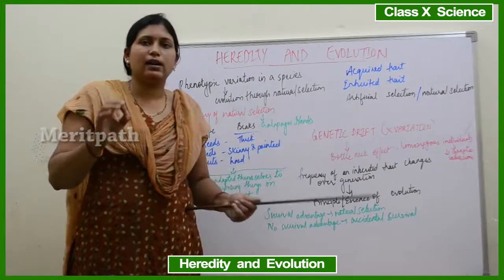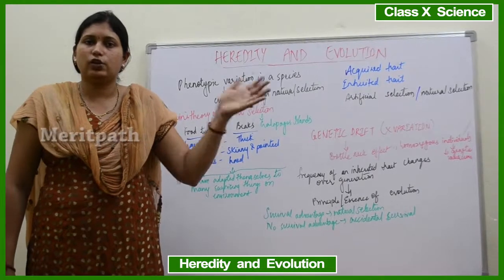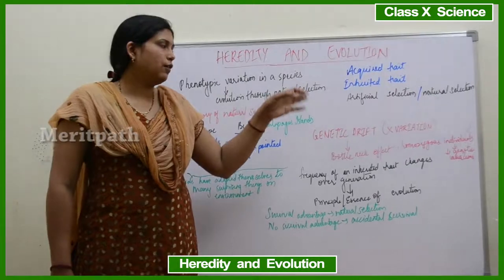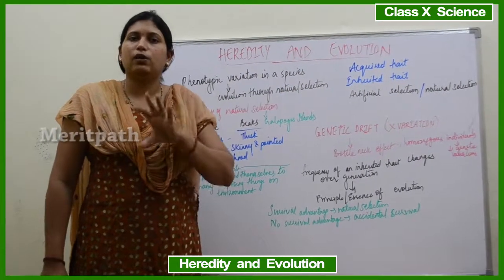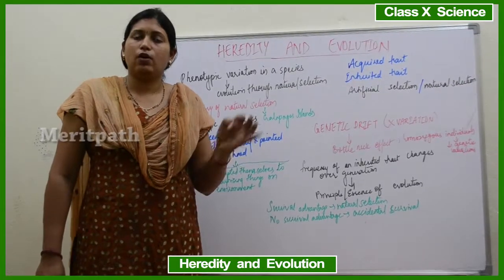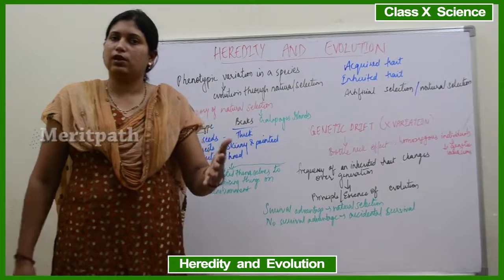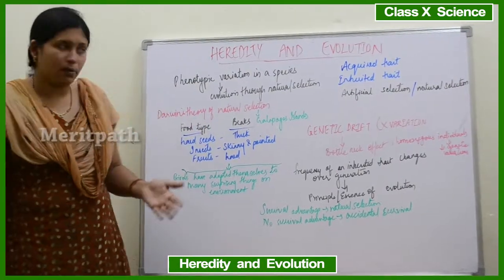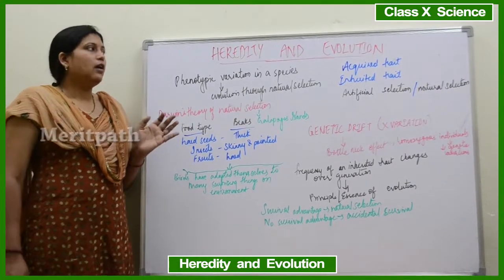Whereas inherited traits are always concerned with the transfer of the DNA from generation to generation and the multiplication of the genes or the germ cells. So that is the difference between an acquired trait and an inherited trait. In an acquired trait, there will be no transfer of the germ cell or the DNA replication. In an inherited trait, there will be transfer of the germ cells and genes will be multiplied and the DNA will be multiplied. And thereby we end the chapter, thereby we end the topic evolution.